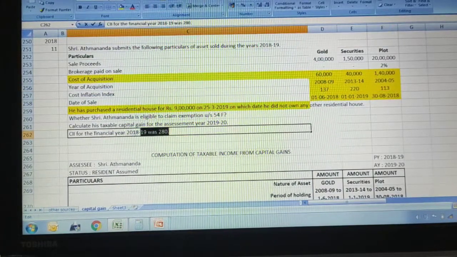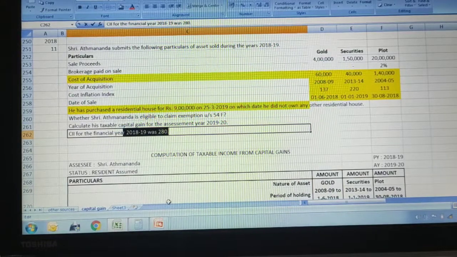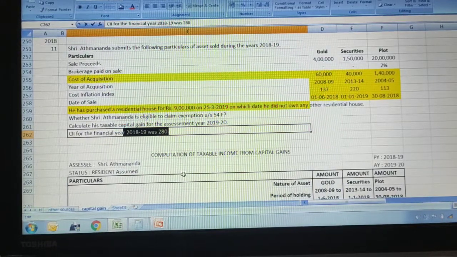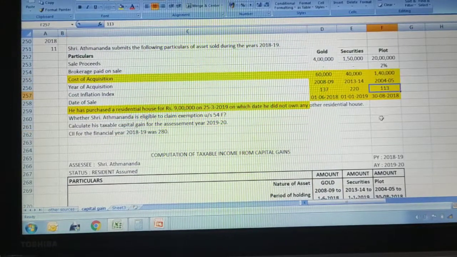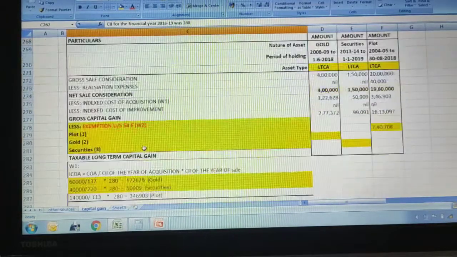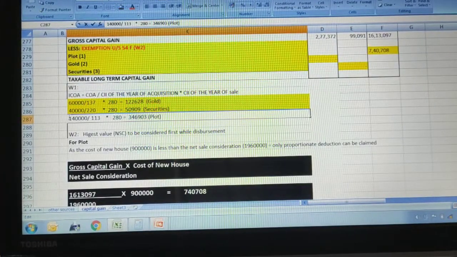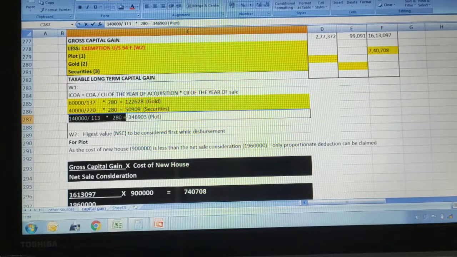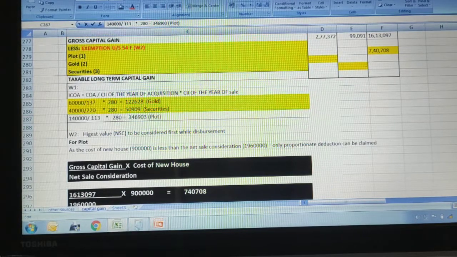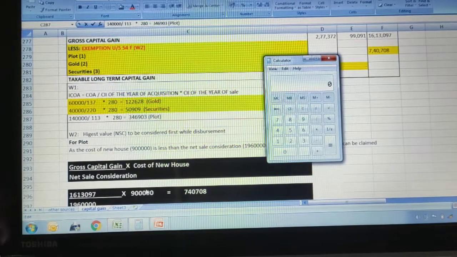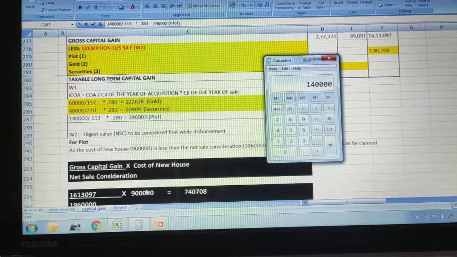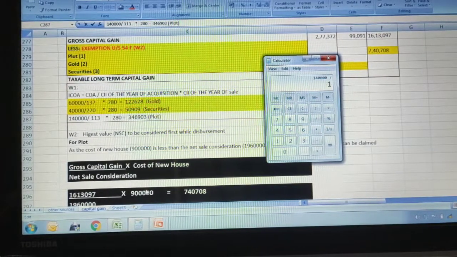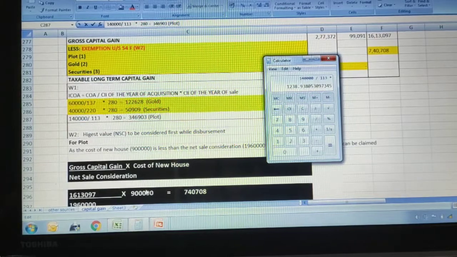So 2018 August falls in our previous year 2018-19. So that is 280. So 140 divided by 113 into 280 we have to do. So here it is 1,40,000 divided by 113 into 280. If you do, you will get the answer. Okay, let us check how much is the answer. 1,40,000 divided by 113 multiplied by 280.